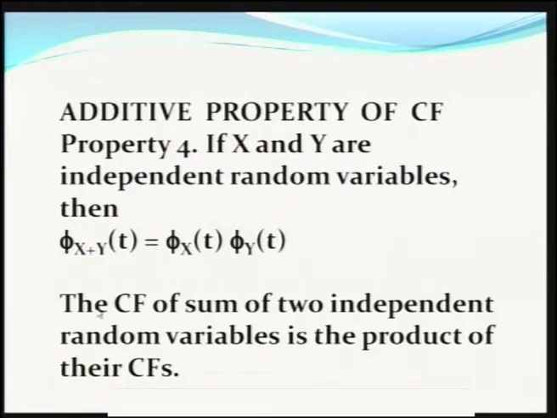That is, the characteristic function of the sum of two independent random variables, independence is very important, is the product of their respective characteristic functions. This property is also true for the moment generating function that we have already discussed in the previous sessions. So, how to prove this?